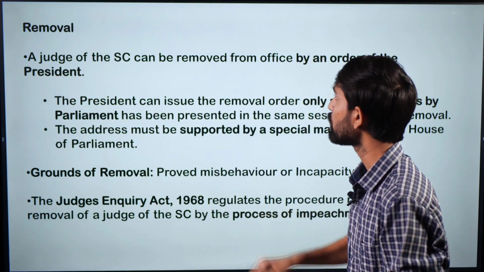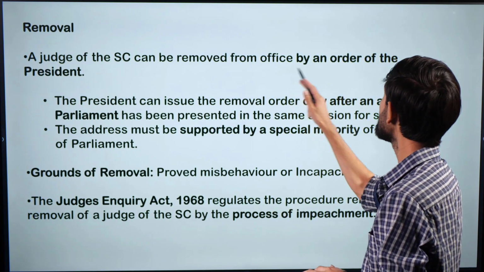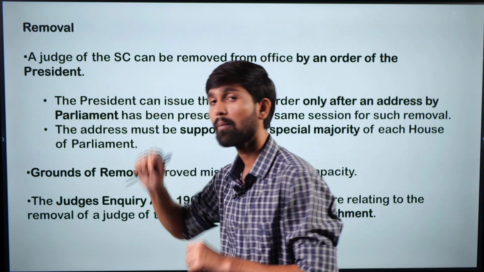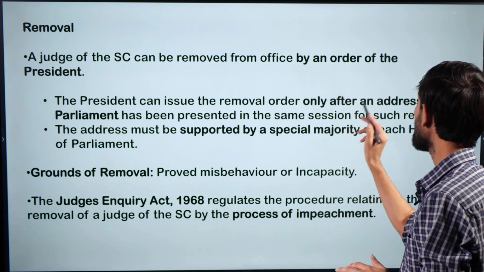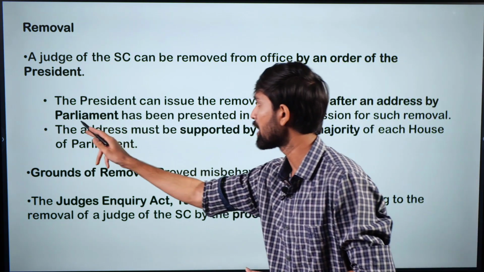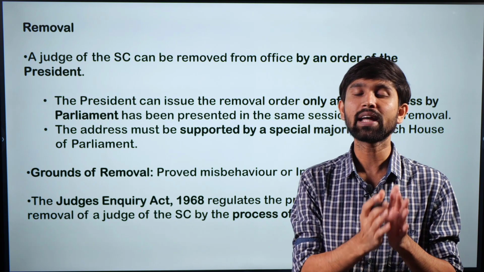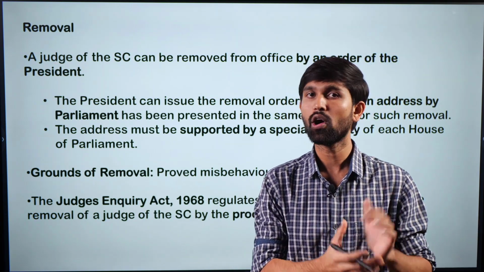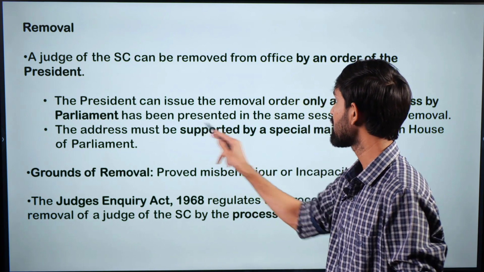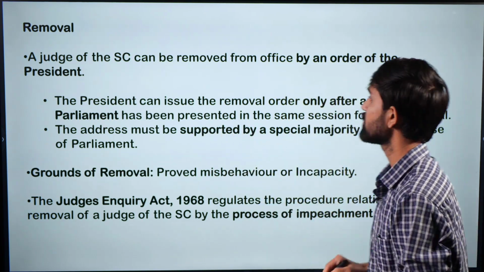So a judge of the Supreme Court can be removed from office by an order of the President. But he can issue this removal order only after an address by Parliament, which means that the Parliament has to pass a motion which is called an impeachment motion of the judge, right? And it has been presented in the same session for such removal.